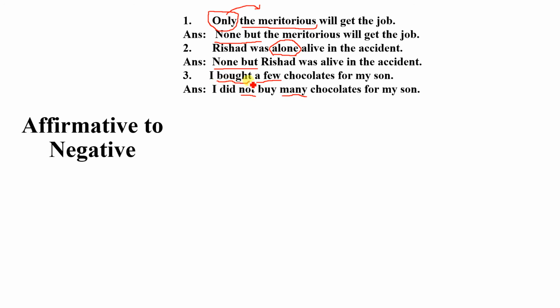"Bought" is the past form of the verb, and that's why to make the negative sense we have to use "did not." And "buy" is the base form of "bought." So "bought" comes from "buy." Okay, "bought" transforms into "buy." "Buy" is the base form of "bought."